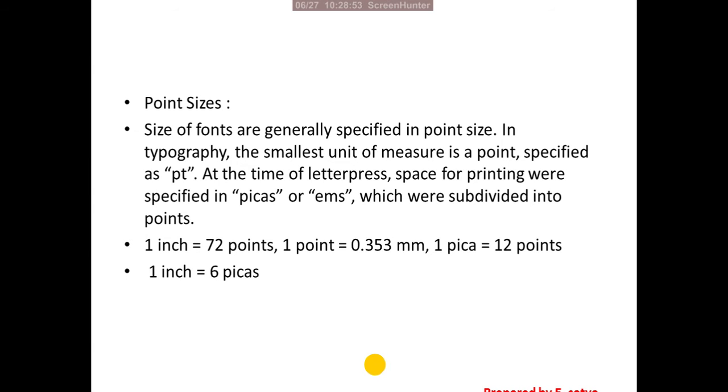Generally, the maximum size, the 72 points, means what? That is 1 inch font. 72 points means 1 inch font. Again, 1 inch is equal to 6 picas. Okay, 1 pica is equal to 12 points. So these are the divisions for understanding purpose we are learning.